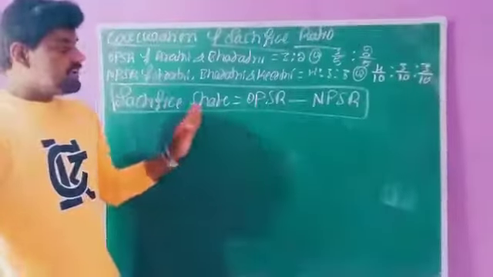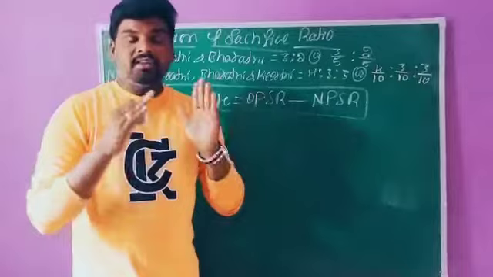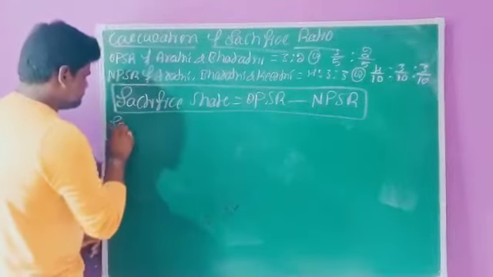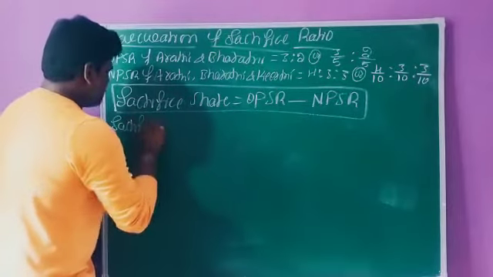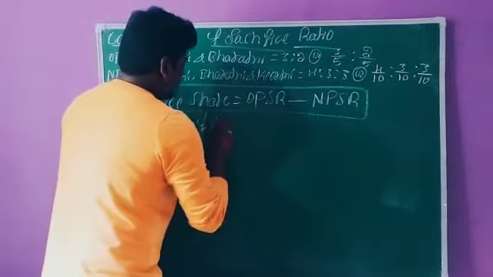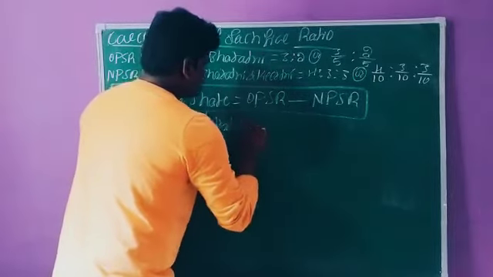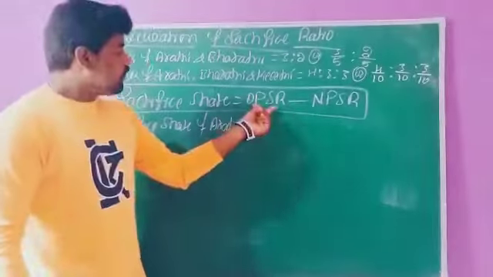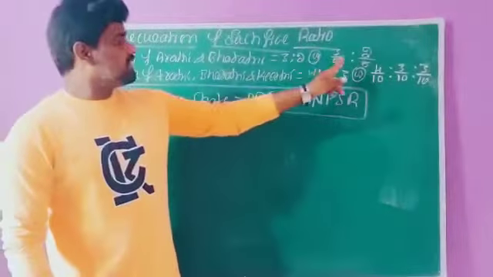First, we need to find Arti's sacrifice share. As per the given information, the old ratio is available: 3 by 5.